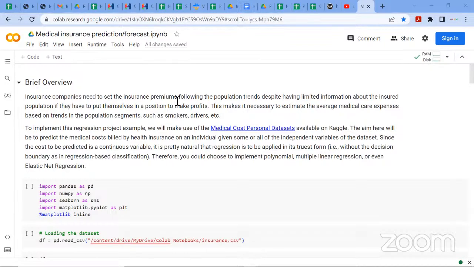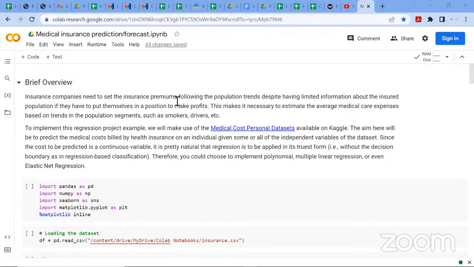So insurance, like we know, insurance companies need to set the insurance premiums. If you remember from the last session, I said machine learning regression can be applied in several sectors, medical, finance, and all. So today we'll be working with a use case in insurance. Insurance companies need to set the insurance premiums following the population trend, despite having limited information about the insured population.